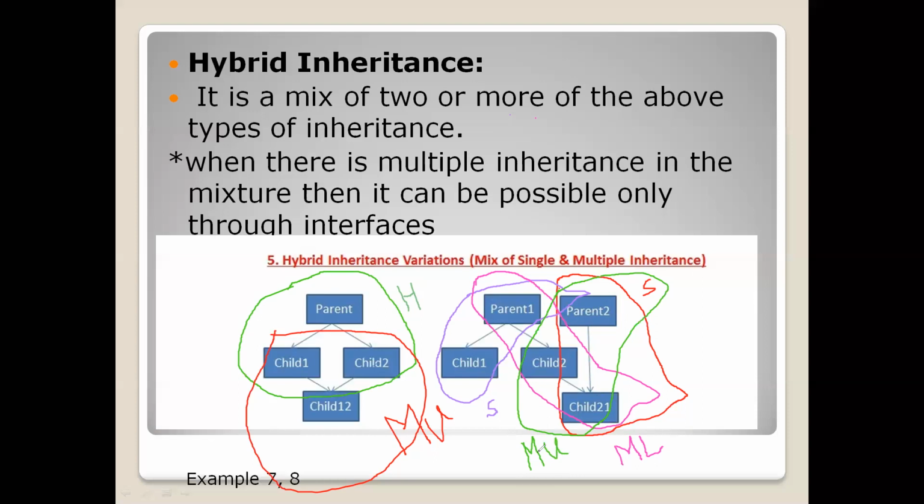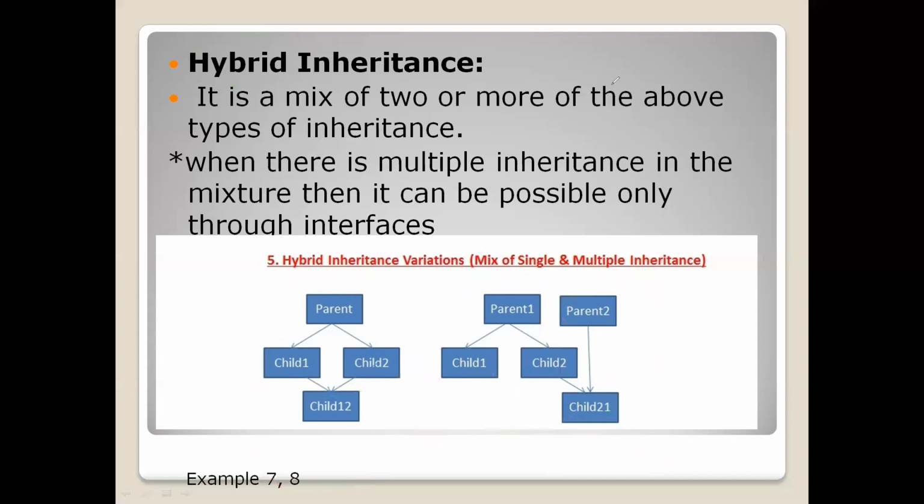So you can observe here, there is a combination of single, multiple, and multi-level inheritances. So when there is a combination of two or more inheritances, then the type of inheritance is called hybrid inheritance, right? I think you all get what is hybrid inheritance. So let us move to the next slide.